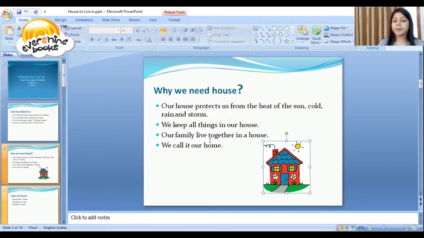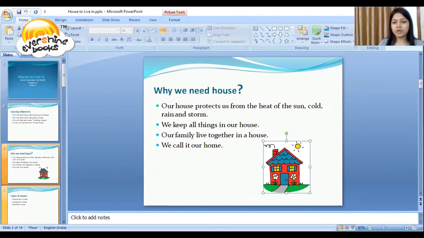So why do we need a house? I am repeating it again. Because it protects us from the heat of the sun, from the cold, from the rain and from the storm. We keep all our things in our house. Our family lives together in a house. We call it a home.